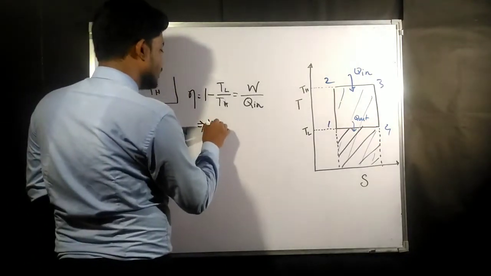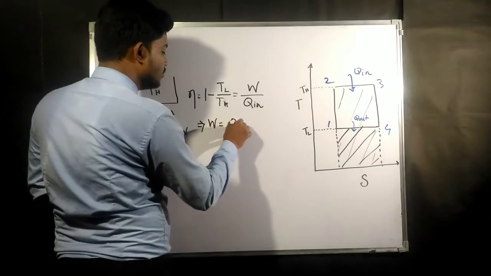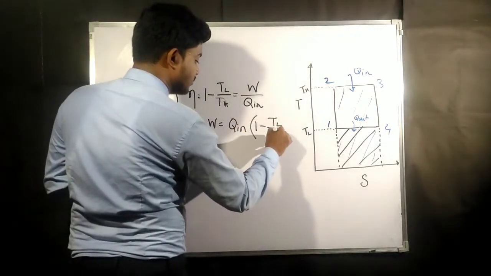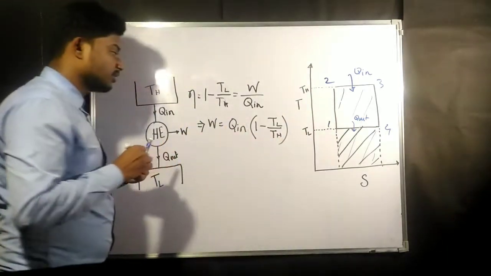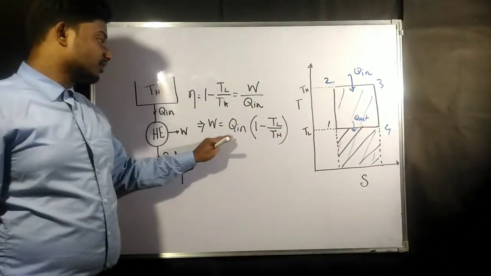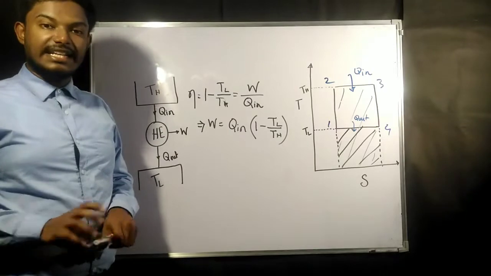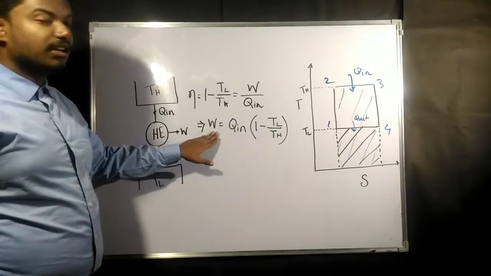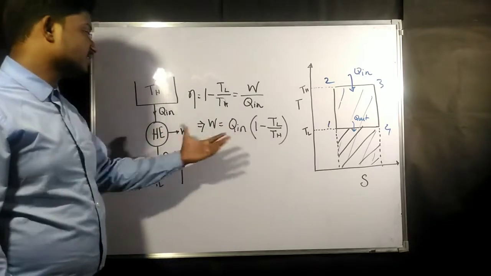From that we can write that W is equal to Q in into 1 minus TL by TH. This is going to be the work done which we will get from the system.